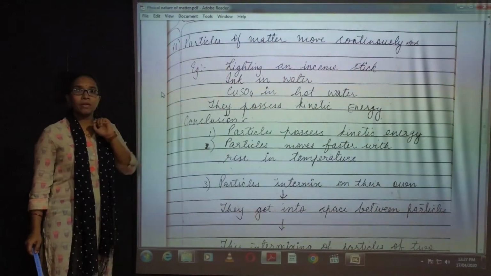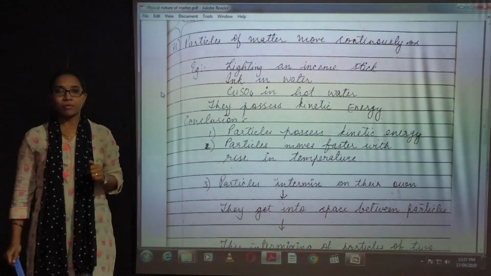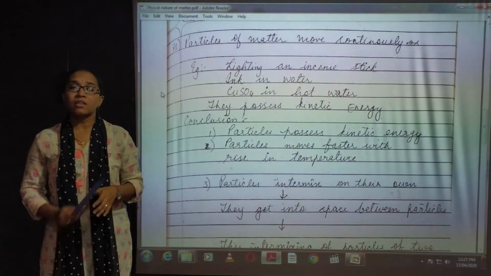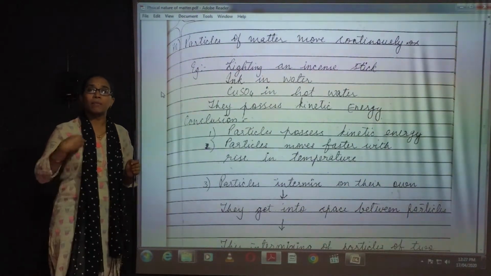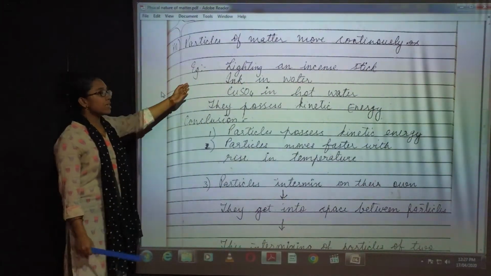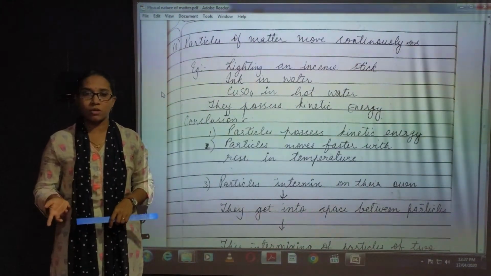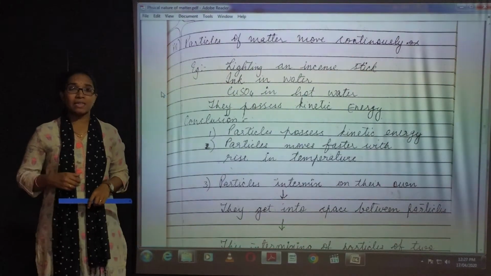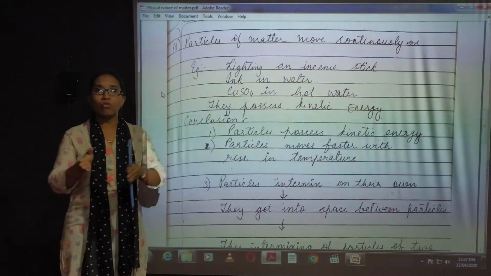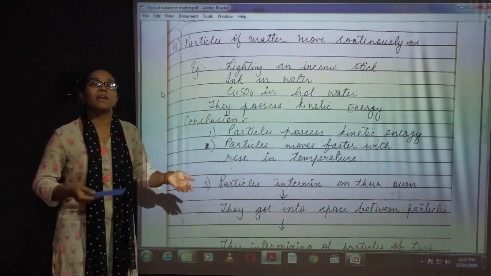Now, an example I am giving you: if you are lighting an incense stick. What is an incense stick? अगरबत्ती. आप लोग सब अपने घर पे अगरबत्ती जलाते ही हो. Whenever you are lighting an incense stick, the smell of that incense stick will spread into the entire house. How? Because when you light the incense stick, it produces some kind of smoke. The smoke is a gaseous state of matter. Gases have the molecules very far away from each other, so they can move much faster. They can move faster means they have more kinetic energy.